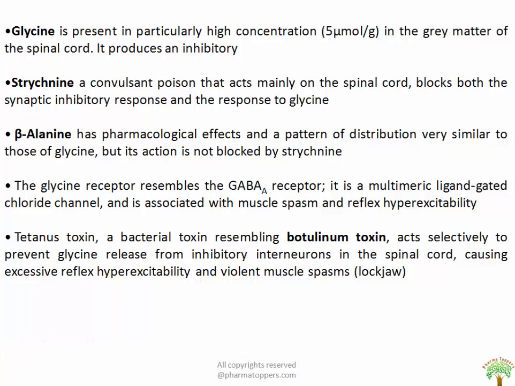So here are some points on glycine, which is present in high concentration, like 5 micromole per gram, in the gray matter of the spinal cord and produces an inhibitory effect in the spinal cord. Strychnine, a convulsant poison that acts mainly on the spinal cord, blocks the synaptic inhibitory response to glycine. Beta-alanine has a pharmacological effect and a pattern of distribution very similar to those of glycine, but its action is not blocked by strychnine, which is an important point to be remembered.